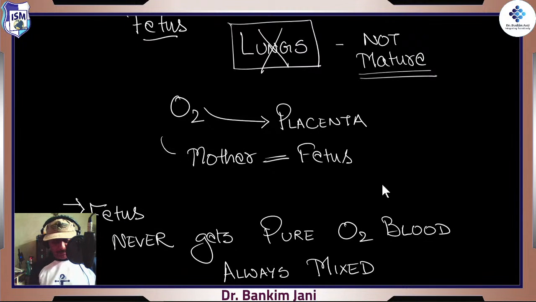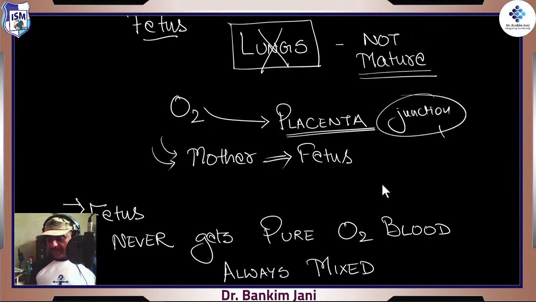Whatever the mother breathes and whatever the mother eats, all of that is supplied to the fetus in the form of nutrition and oxygen. So the placenta is a junction.